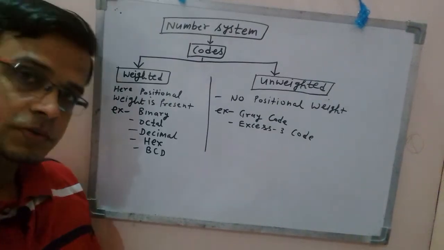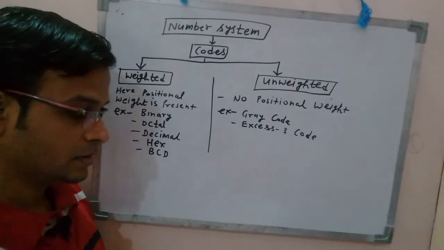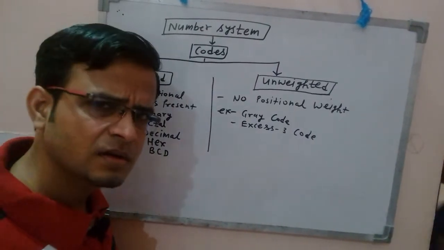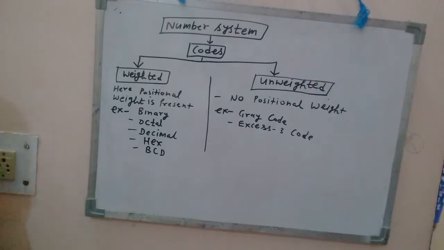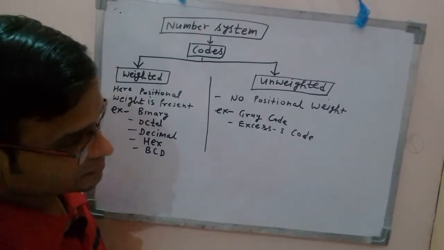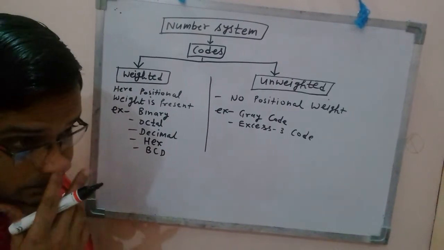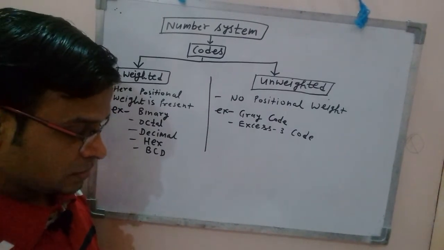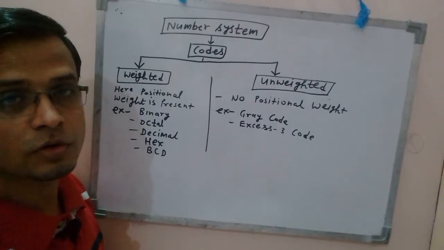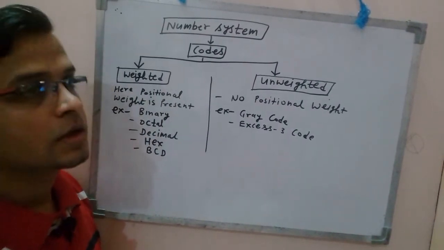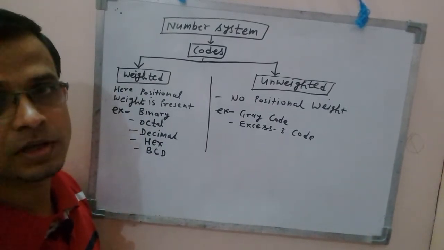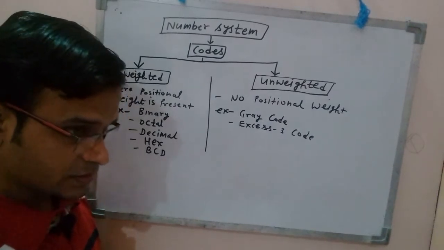So hello my dear students, let me start with another topic, that is number system. Again, it's a very important topic. It is unit number 4 topic, and definitely you will get one or two questions in the final examination of 6 to 8 marks. So again it's a very important topic.